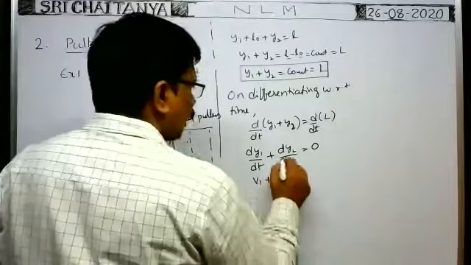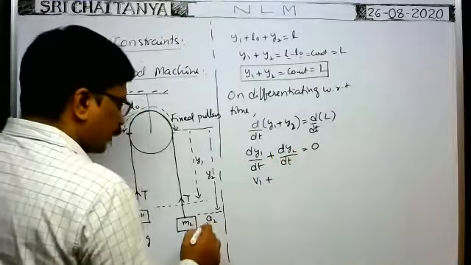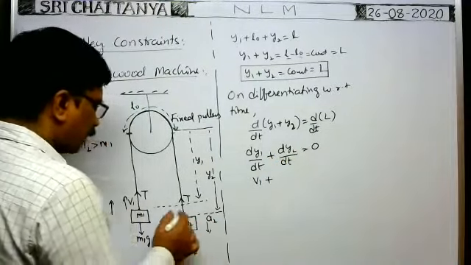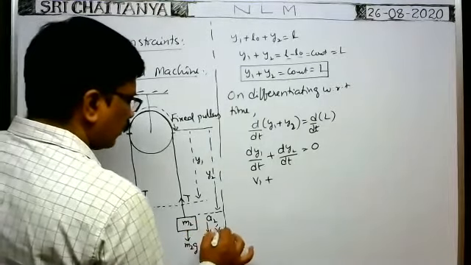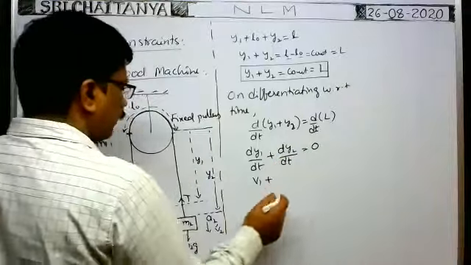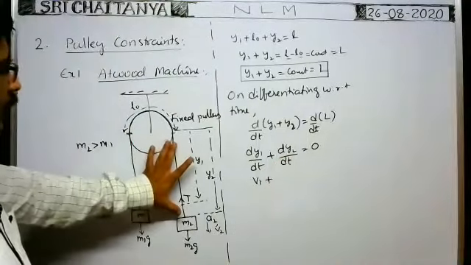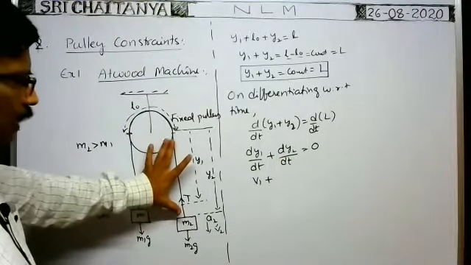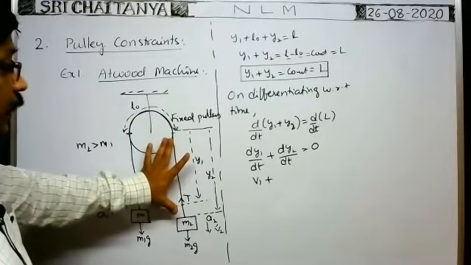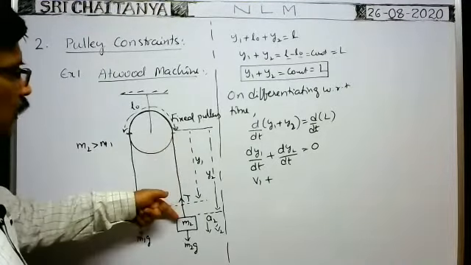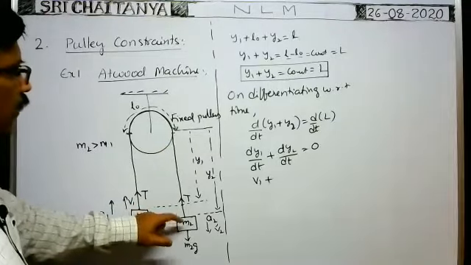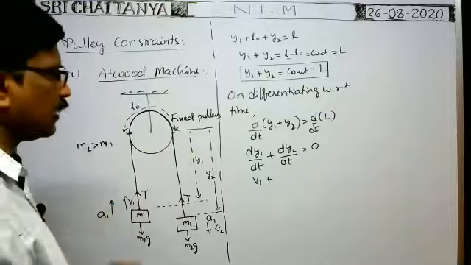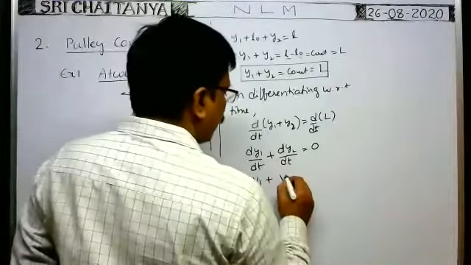V1 plus, this is what about dy2 by dt? That is, suppose at any instant of time, whenever the velocity of this block is V1, the velocity of this block is say V2. Then dy2 by dt means the rate of change of the length of this string. Y2 is the length of this string. dy2 by dt means rate of change in the length of the string. That is equal to, at what speed the block moves, at the same rate the length of the string here changes. That's why dy2 by dt is the velocity of the block 2.